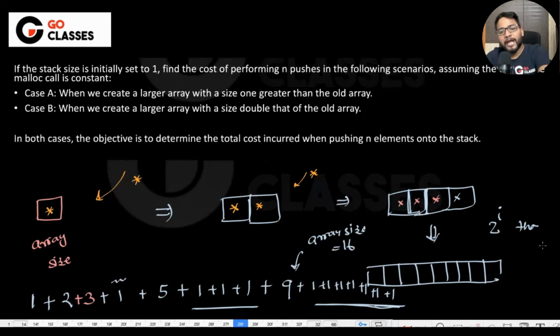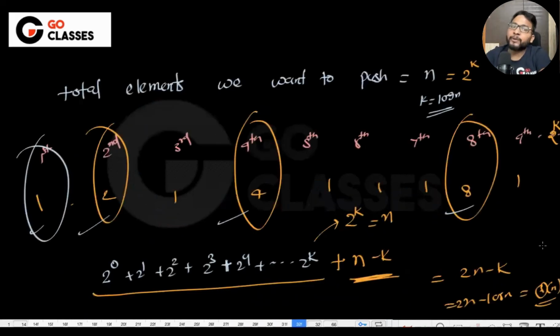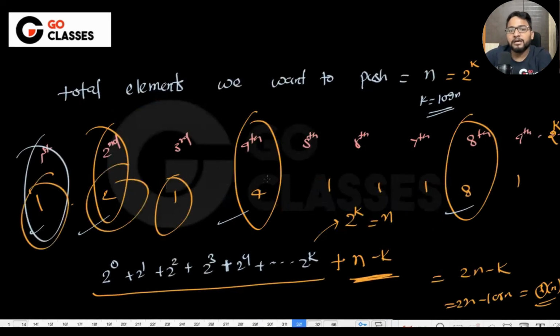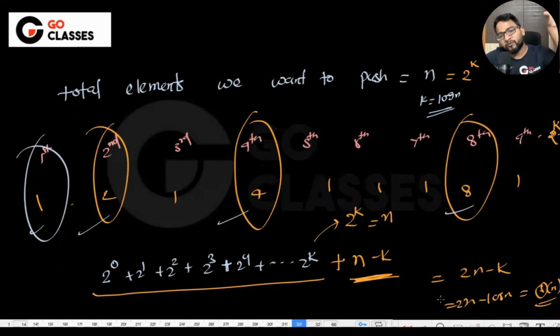But here, every one is not order of 1, that I agree. Sometimes order of 1, sometimes a little higher, sometimes order of 1 again. But ultimately, if you sum all of this, then it is also order of n. See, earlier everyone was 1. Now, everyone is not 1. Sometimes it is 1, sometimes it is a power of 2.